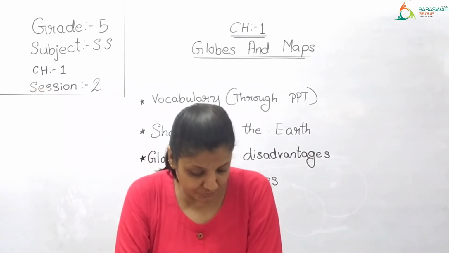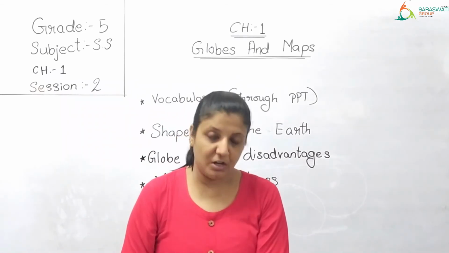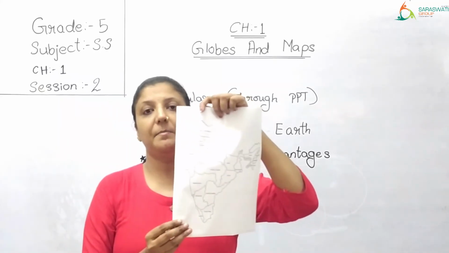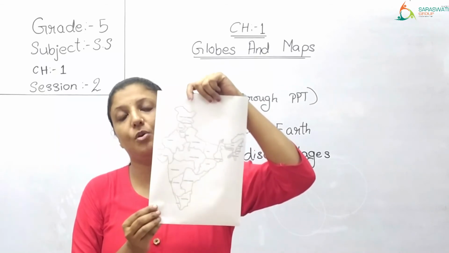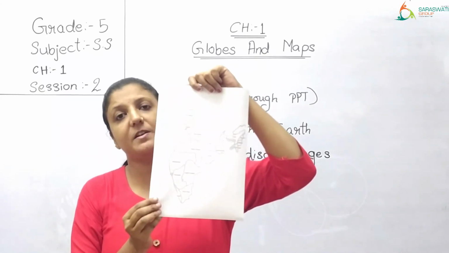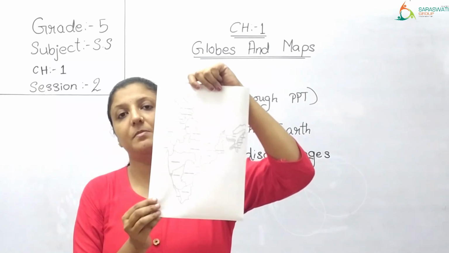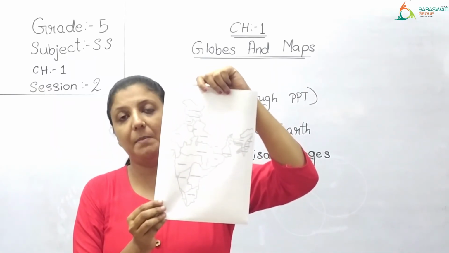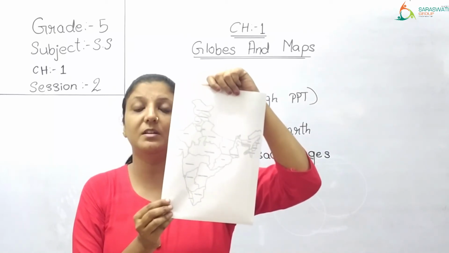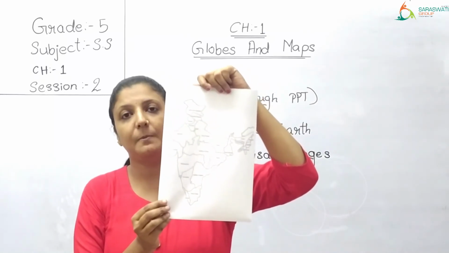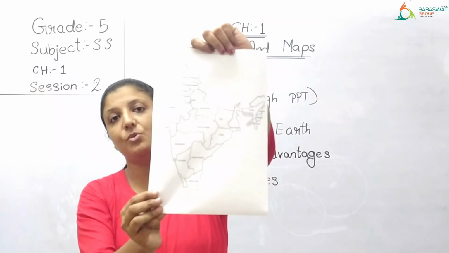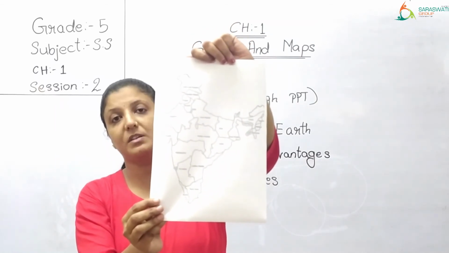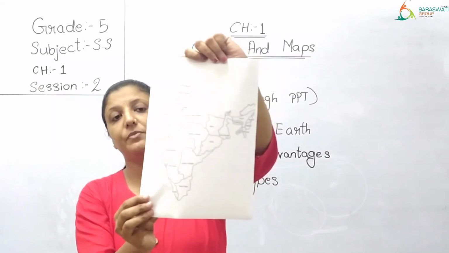While maps which show large area generally depict only important locations or place. ये फुल कंट्री का इंडिया का मैप है, तो इसमें सिर्फ इंपॉर्टेंट प्लेसेस को मैंने लोकेट किया है। Only state names are given, ये सिर्फ स्टेट के नेम्स दिए गए हैं। मगर इस एक स्टेट का अगर मैं मैप लूं तो शायद उस स्टेट के इंपॉर्टेंट टाउन्स एंड सिटीज के डिटेल भी मुझे मिल जाए। इस मैप के अंदर for example you are not able to see the important cities and towns of that particular state, you are only able to see the names of the state.